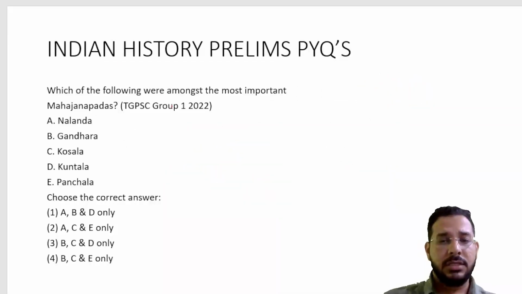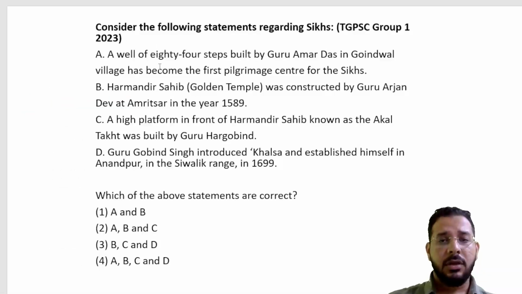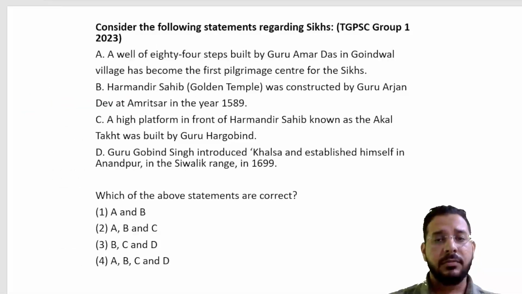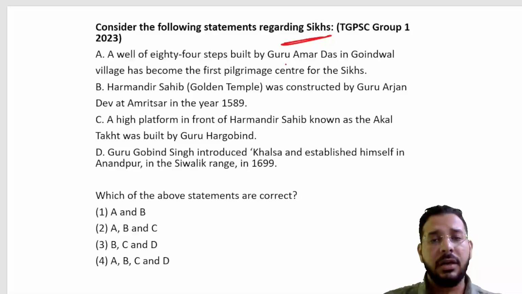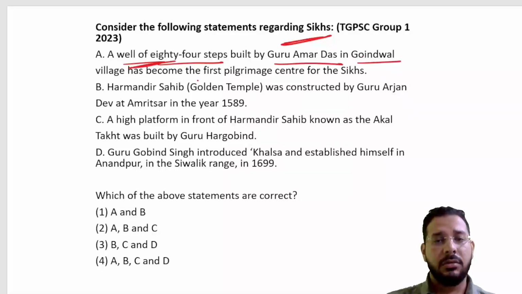from history. A question was asked on Mahajanapadas from the Vedic period. A question regarding the Sikh religion, different architectures, who built what. The 84 steps of a well built by Guru Amar Das in Goindwal.